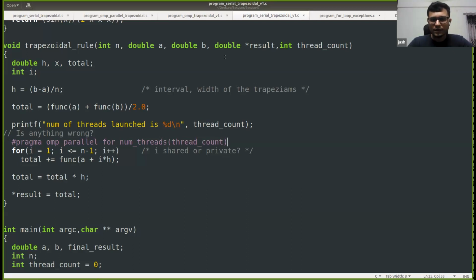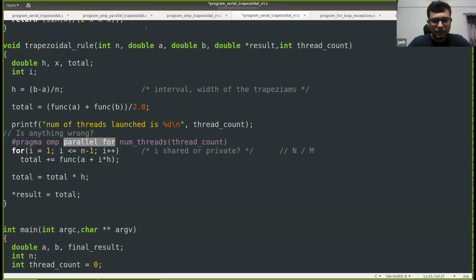So let us say that our loop has n iterations. In this case it's fewer than n actually, but let us say it has n iterations and m threads. Then in general, n by m iterations will be assigned to each thread, and that is how it will partition the work. It will divide the loop iterations. So the thing to notice here is that this parallel for construct is a work sharing construct.